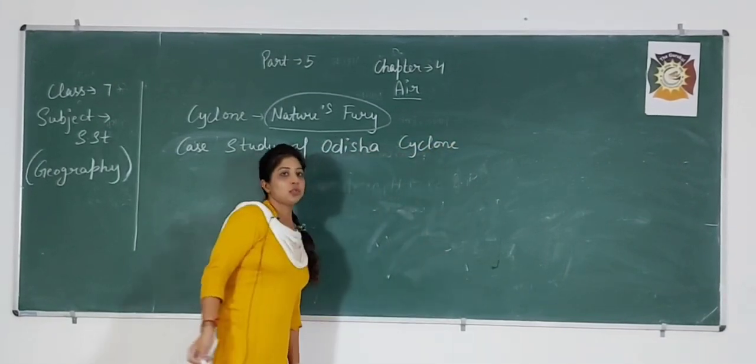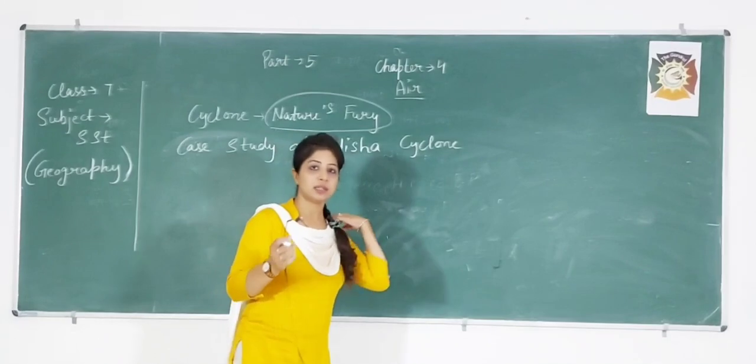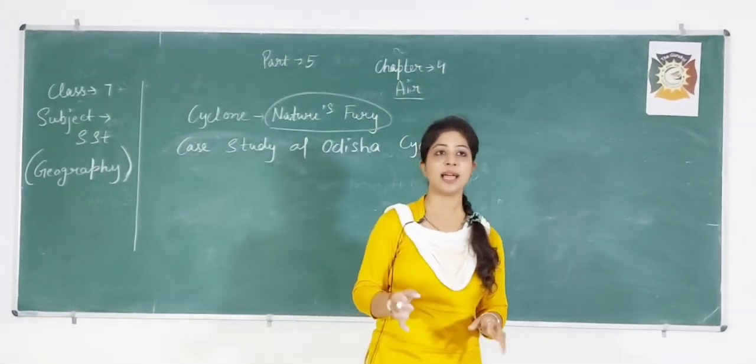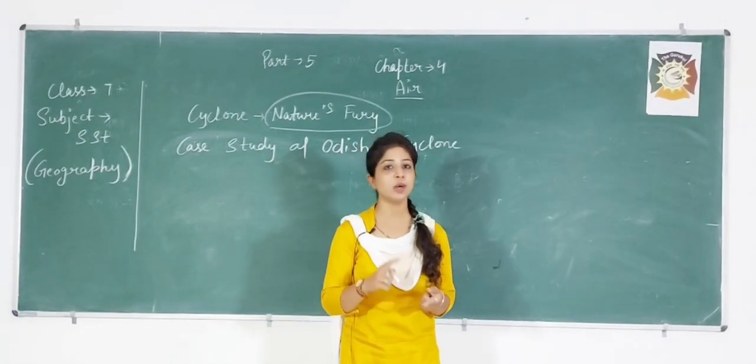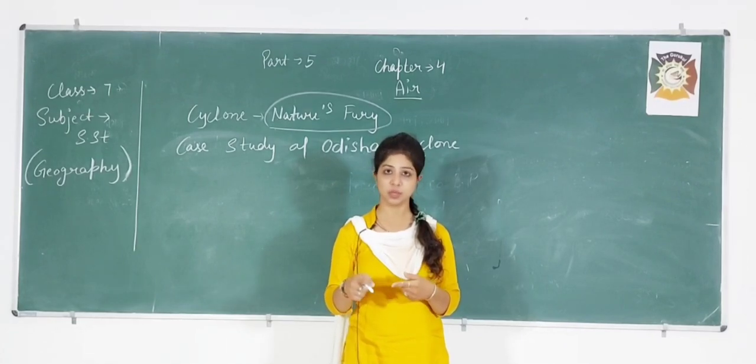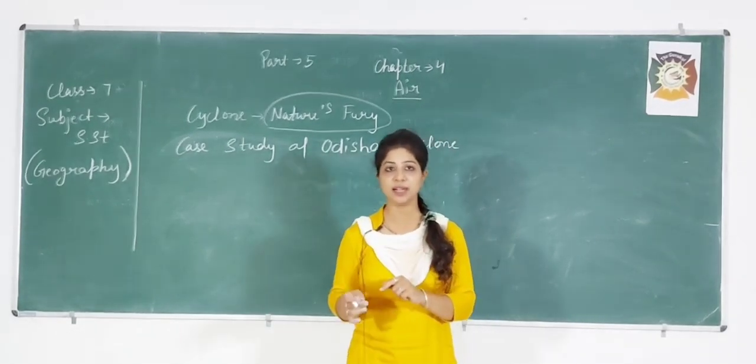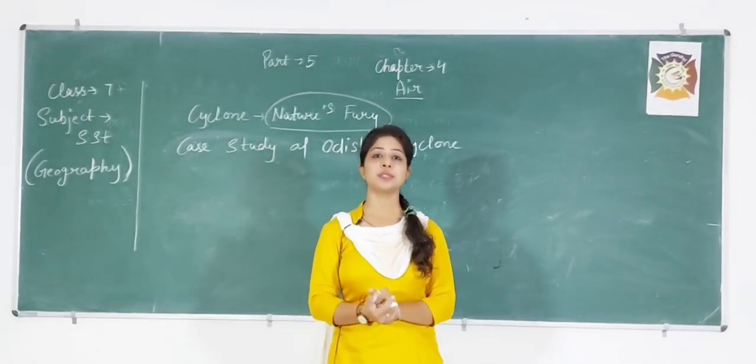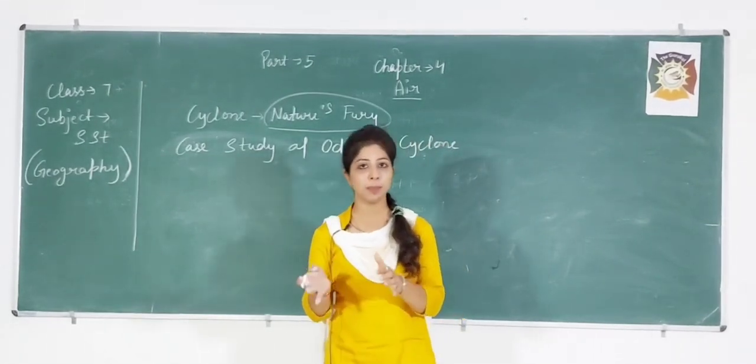Okay, so first, which we discussed in this, that is Orissa, located on the eastern seacoast of India, is very prone to cyclones that originate in the Bay of Bengal.